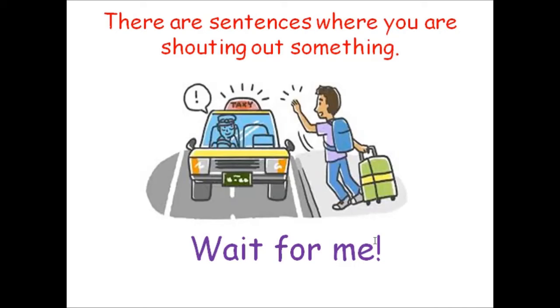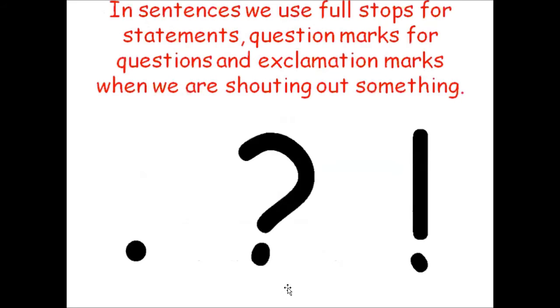It ends with this thing here, right? And I want to show you what it looks like. Right, so watch where my arrow is pointing. This is called an exclamation mark. Exclamation. All right? It's called an exclamation mark.